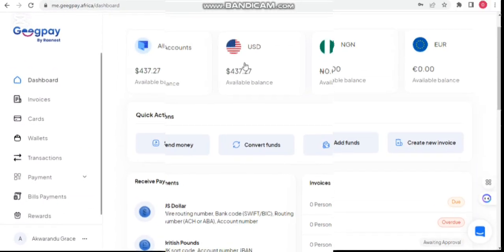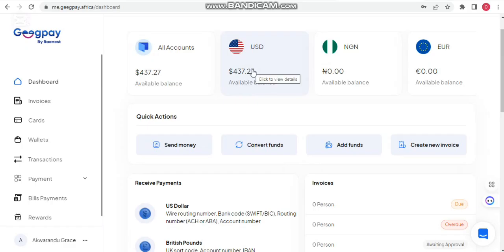$137.27 was made from just two video clips I created for a client. Now what if I decide to show you how to do this for free? I mean, how to make this money with only one clip or two clips, with an amount greater than this or even less than this, but at least it's something that can get you food on the table, right? So what if I decide to show you how to do this just for free? Would you give me your time? Okay, now let's dive in.